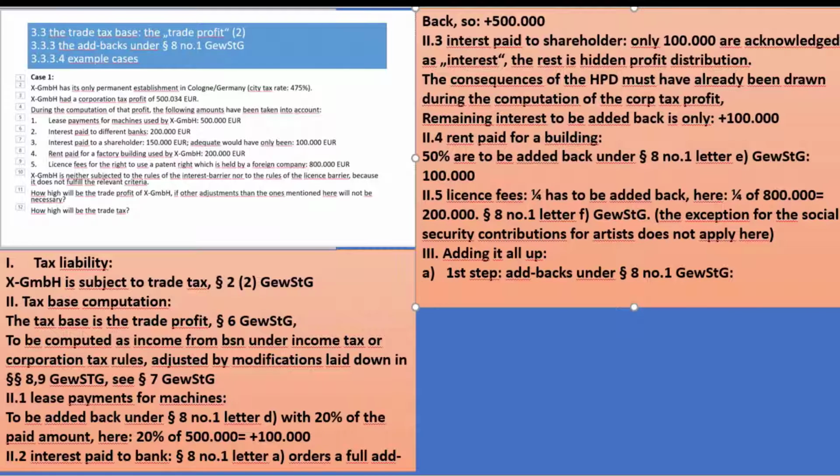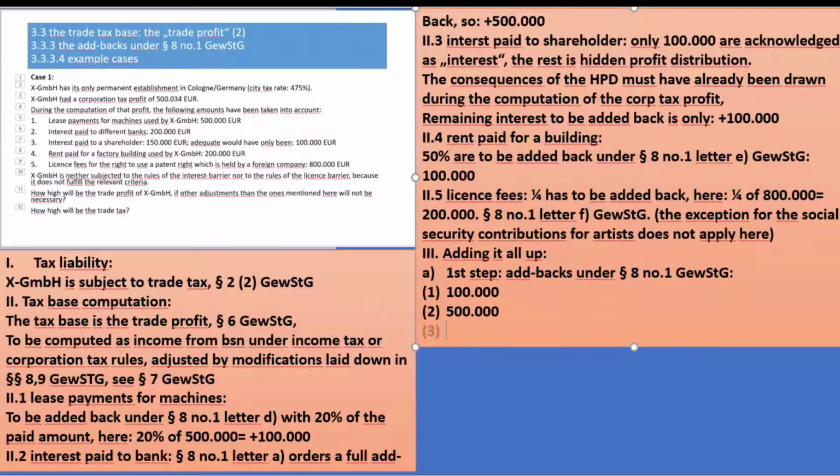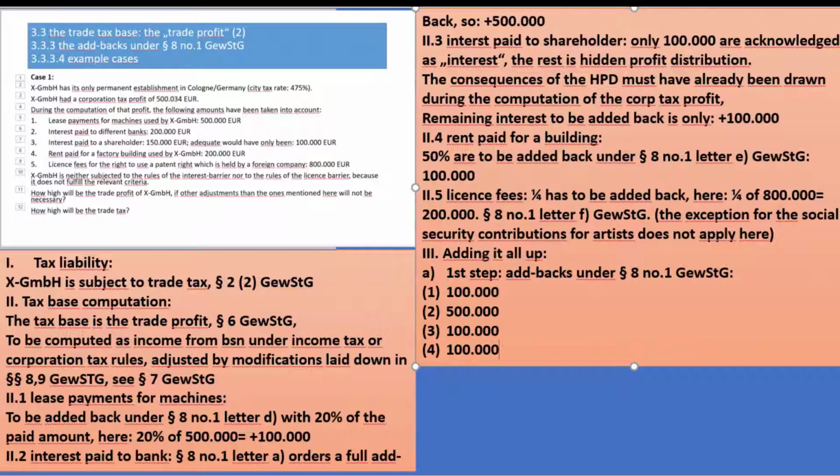So what we have here is now, due to number 1 we had 100,000, due to number 2 we had 500,000, due to number 3 we had 100,000 again, number 4 is 100,000 again, and number 5 is 200,000 again.